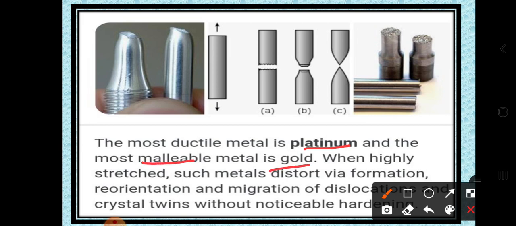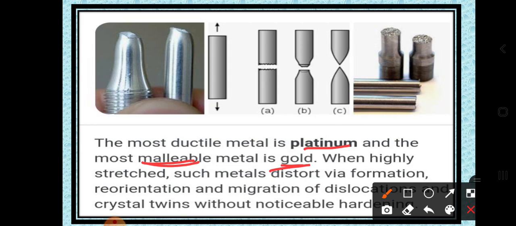Dear students, the question can be asked: which is the most ductile metal among metals? It is platinum. And which is the most malleable metal? That is gold. This can be asked as a 1-mark question, so keep in mind which metal is the most ductile, that is platinum, and which metal has the most malleability, that is gold.